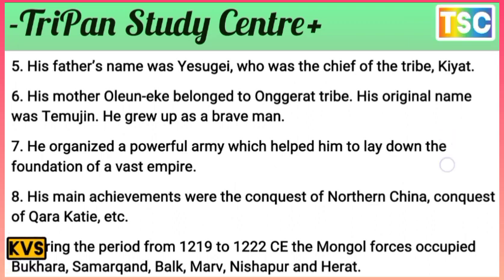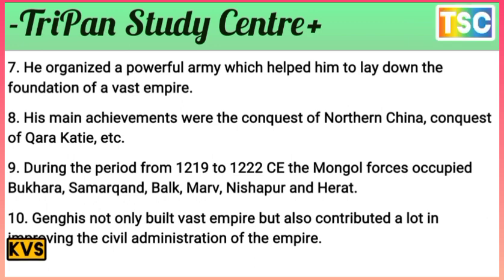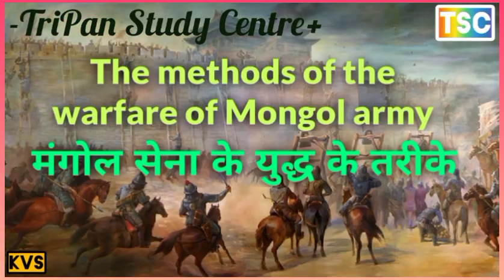Note that this is important. During the period from 1219 to 1222 CE, the Mongol forces occupied Bukhara, Samarkand, Balkh, Merv, Nishapur, and Herat. And Genghis not only built his empire, but also contributed a lot to improving the civil administration of the empire. The next question is important.